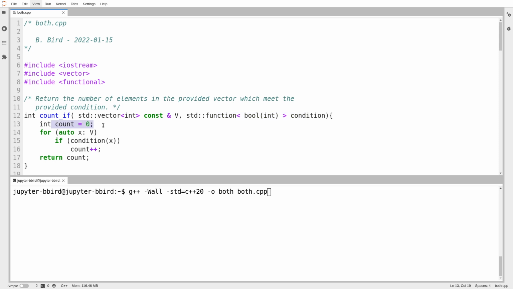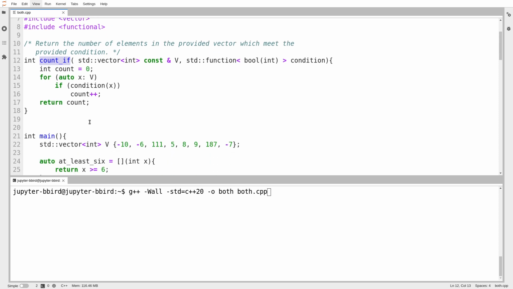It creates a variable called count. I'm going to claim this is a callback, that I've used a C-style initialization there, not an accidental omission. And then all it does is it computes how many elements of the vector the condition returns true on. So just the number of elements for which the condition is true. So it counts the number of counts, I guess, if the condition returns true on an element.